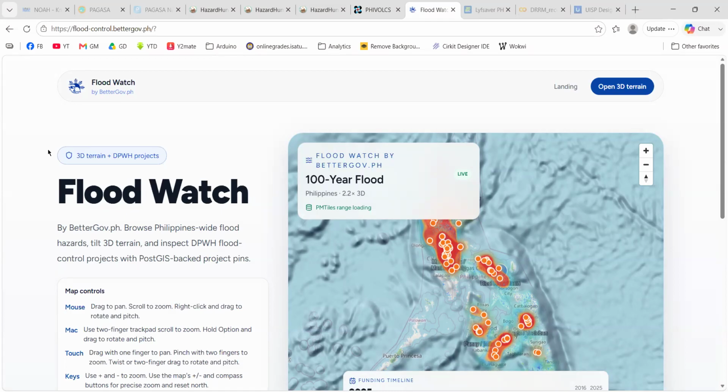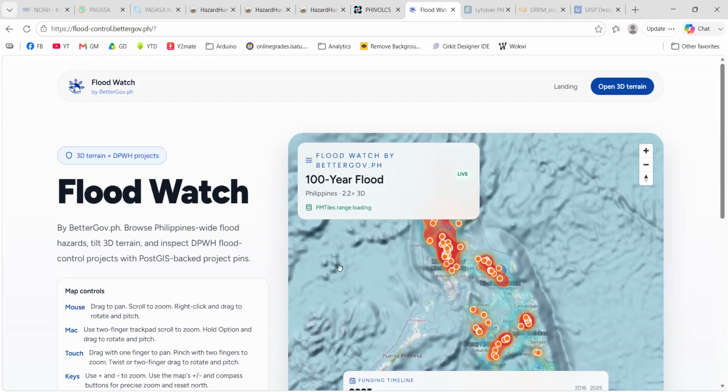I was referring to egov.ph last time. I mistakenly referred to bettergov as egov. They are actually two separate apps or systems. So the one I was actually referring to last time was egov.ph, not bettergov. Just a correction.